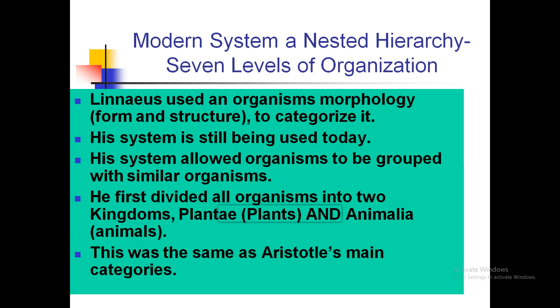These 2 categories were the main categories of Aristotle's system. But here he used some more accurate things, like the main thing was the morphological shape and structure of an organism. On the basis of them, Linnaeus categorized organisms into different groups, and due to the accuracy of that system, people are still using the system of Carlos Linnaeus now.